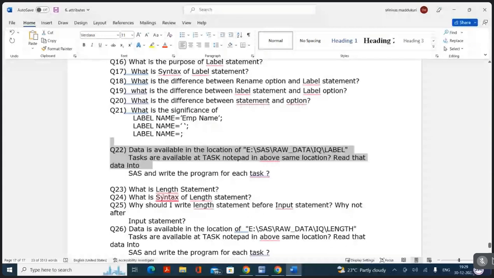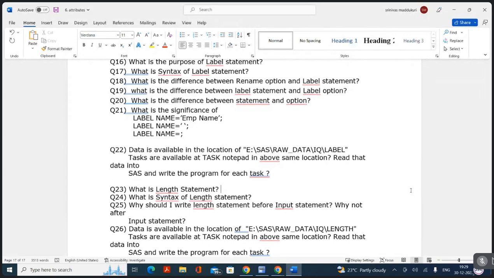And then the 23rd question: what is length statement? Why do we use the length statement? It specifies the length, to assign the length for a SAS variable.